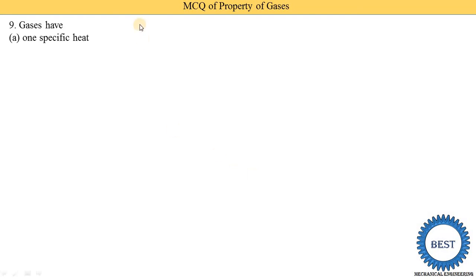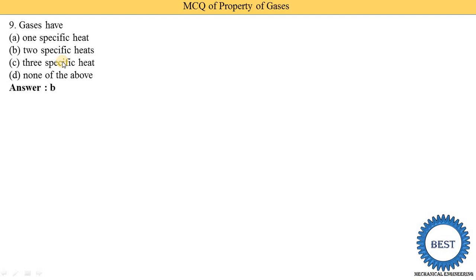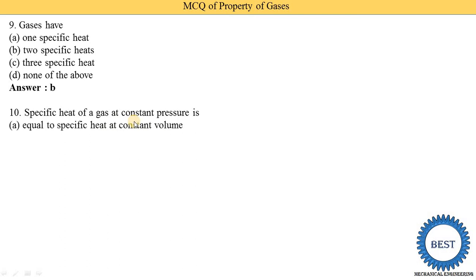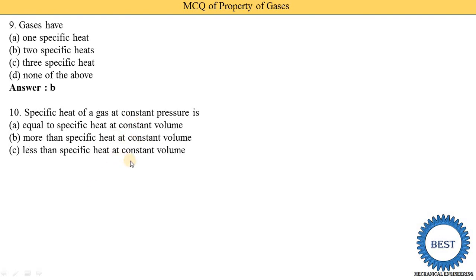Now the next MCQ: a gas has one specific heat, two specific heats, three specific heats, or none of the above. So we know that a gas has two specific heats, one at constant pressure and the second at constant volume. So the correct answer is option B. Specific heat of a gas at constant pressure is equal to, more than, or less than the specific heat at constant volume, or none of the above.